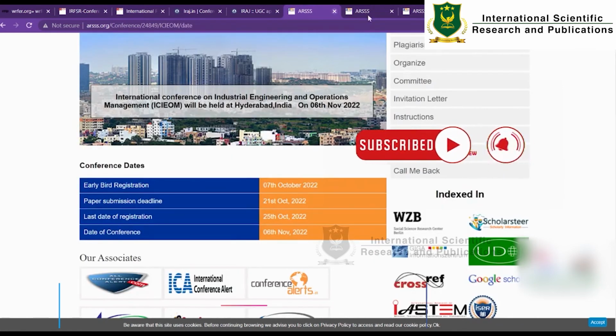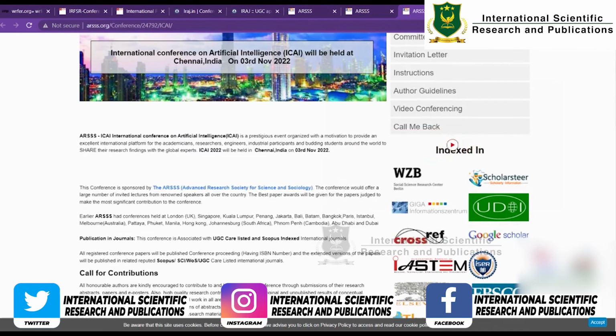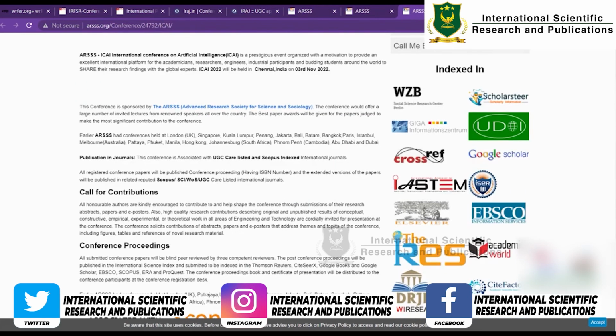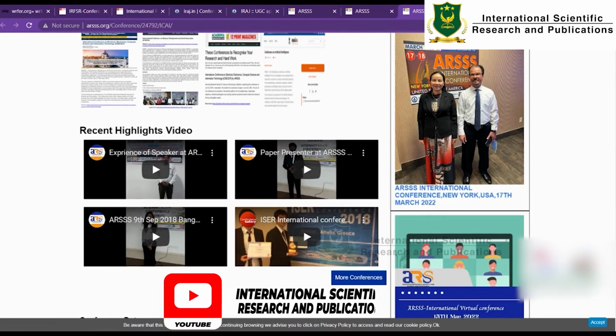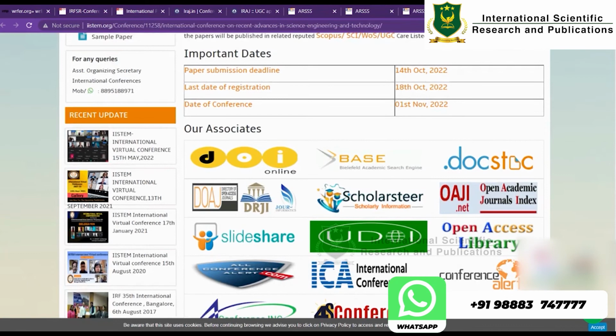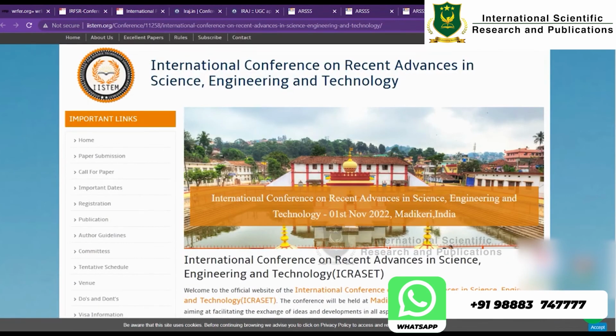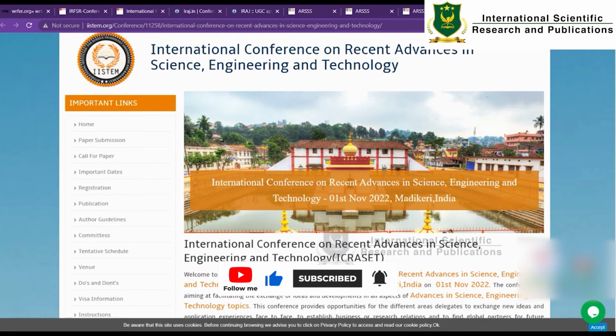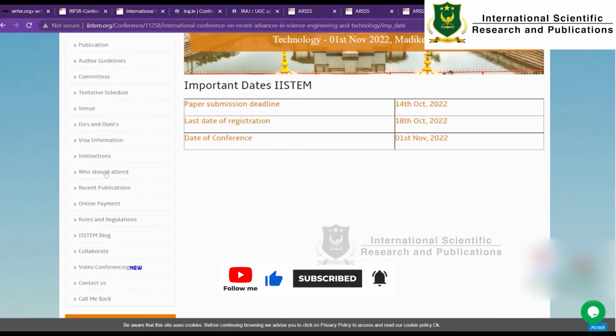The next one is the International Conference on Artificial Intelligence, which will be held in Chennai, India, on 3rd November. Don't forget to check the publication, the registration date, and what other amenities they are providing, whether they are providing proper facilities, or whether you want to request an online conference. And this is another conference, the International Conference on Recent Advances in Science, Engineering and Technology, which is happening in Madikeri, India. It is happening on 1st of November, and you can find when you have to submit the abstract or complete paper, that is 14th of October 2022.